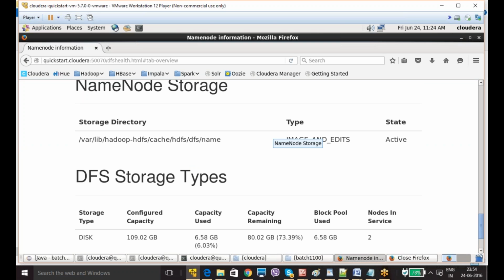So you are using the same Cloudera or some other thing you are using? I am using Cloudera itself, the training Cloudera. I think I installed it before. The Cloudera training VMware, I just got it from my friend last month and just installed it. Okay, I will send you one command, you can modify that. Okay, thanks, I will try.